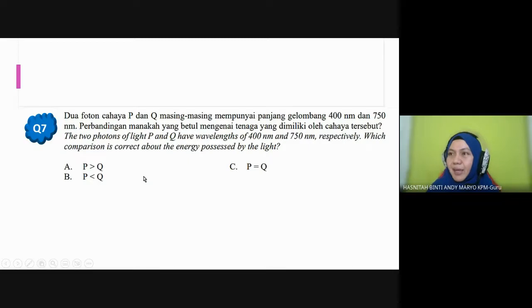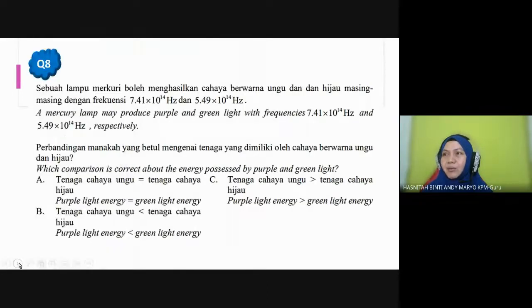Energy and wavelength are inversely proportional. So shorter wavelength has higher frequency, which means higher energy. So this means P has higher energy compared to Q. Very good. I think we have come to the last question for tonight, question number 8.